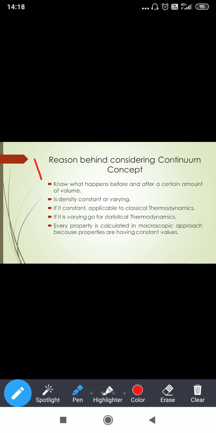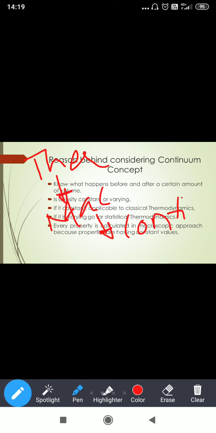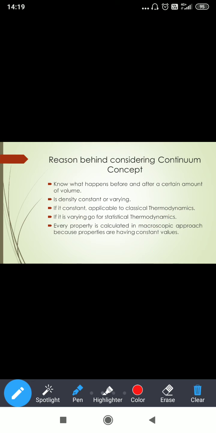So thermodynamics, next macro, next continuum, correct now? Next, properties should not change. Properties will not change, so that's how we'll discuss. Next, every property is calculated in the macroscopic approach because properties are having constant values. Remember, in thermodynamics we will discuss only the macroscopic approach. In turn, properties which are having constant values are useful. Those properties which are changing will not be used at all.